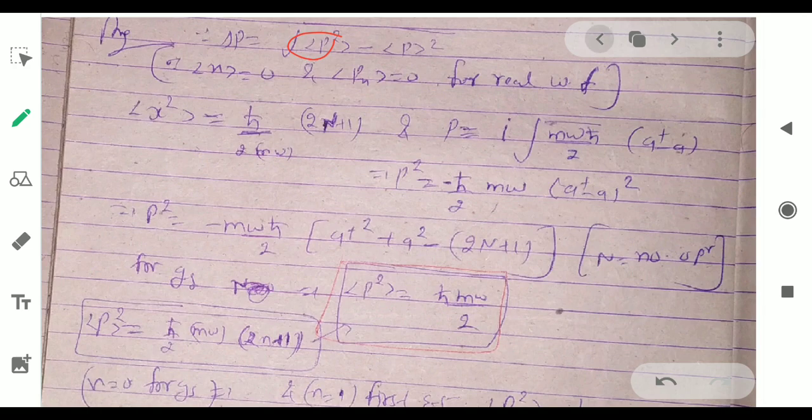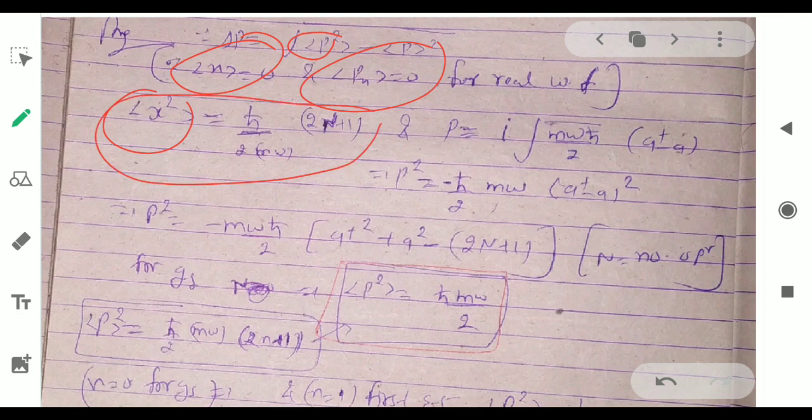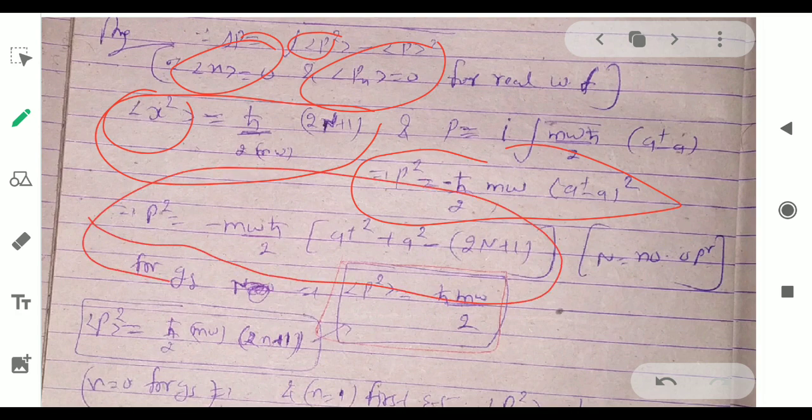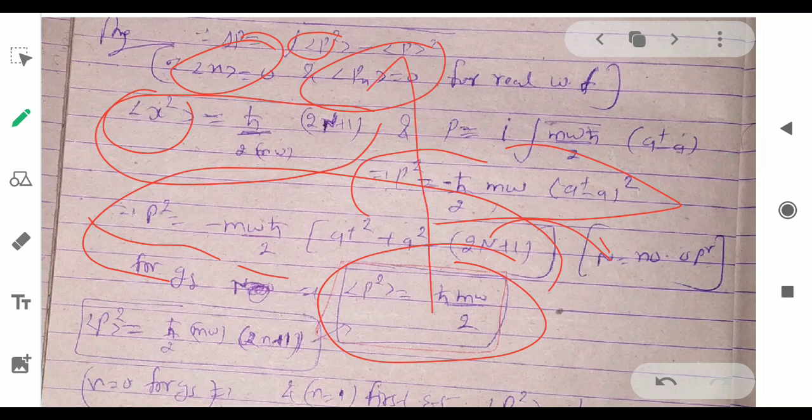Since this is a real function, for a real function the expectation values of x and p will always be 0. And for the expectation value of x², the formula is this, you have to learn it, and p² is this. Now we will find the value by putting the formula in, and here n is the number operator. Or you can directly learn the value of p² for the harmonic oscillator. The value of p² will be ħ m ω upon 2. Now we will put this value in this equation.